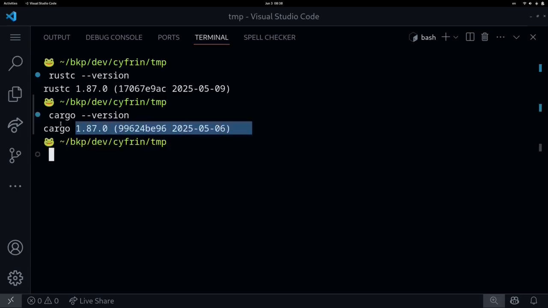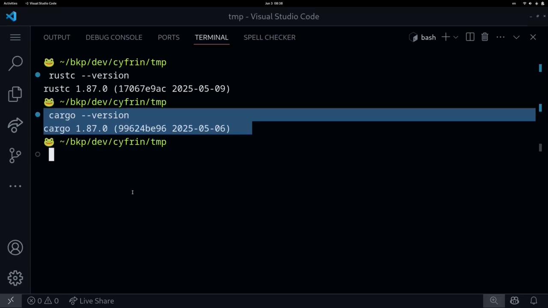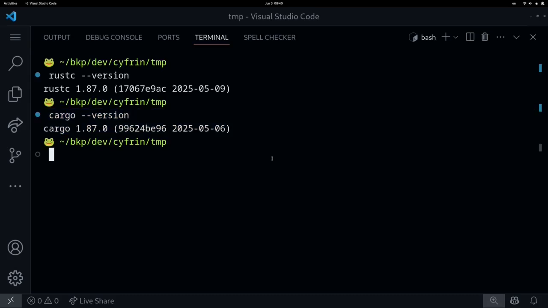Now let's talk about Cargo. What is Cargo? Cargo is an official package manager and a build system. When we build projects using Rust, we'll be using Cargo to initialize the project, build the code that is written in Rust, install other Rust dependencies, and to test our code. Here I'll show you some basic commands using Cargo.